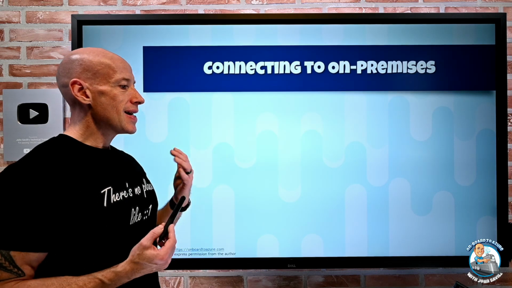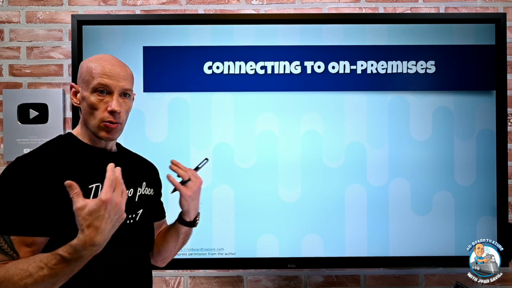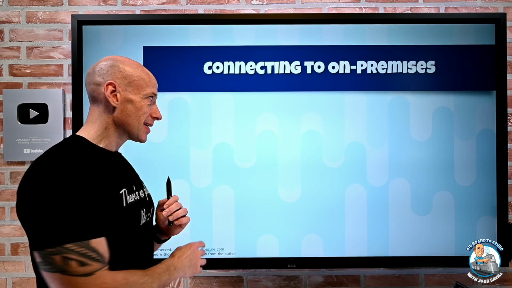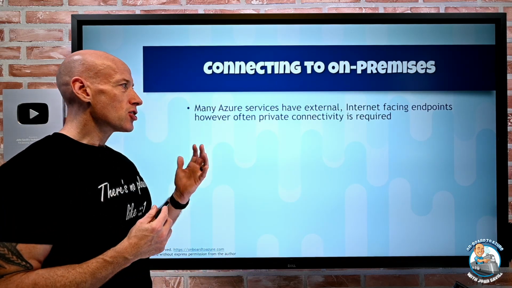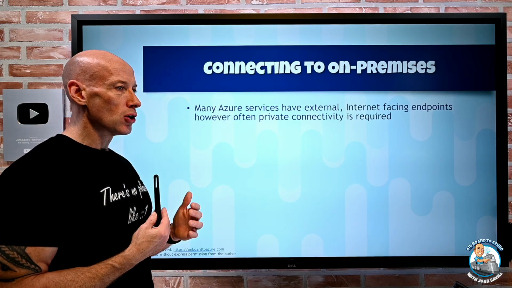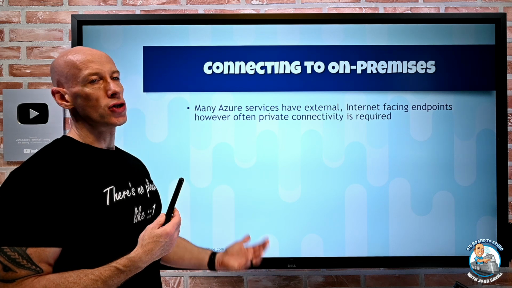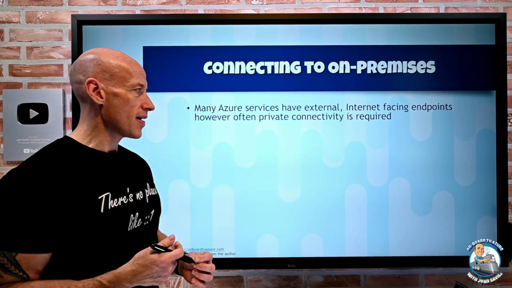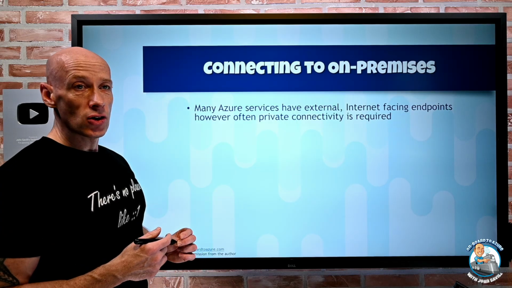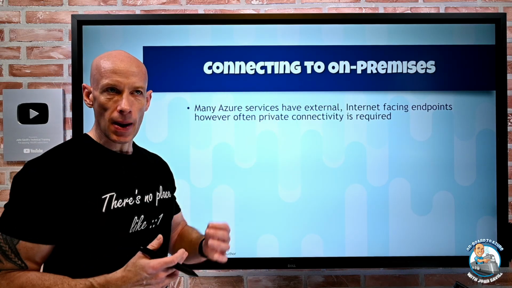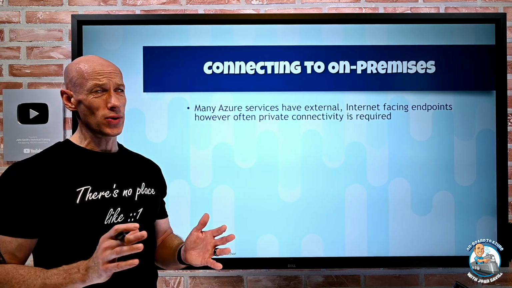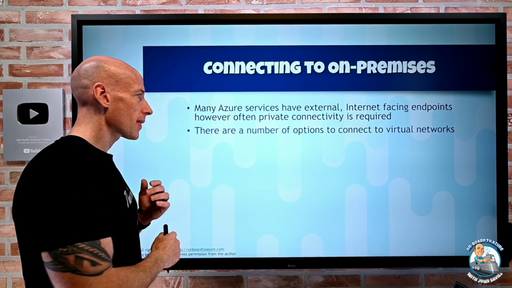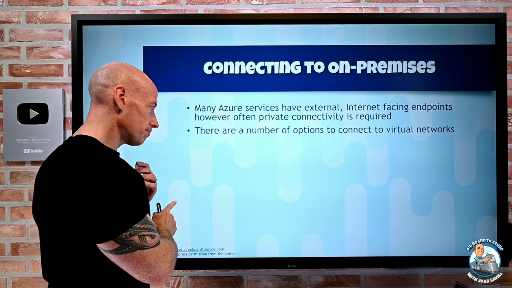Okay. So I think about connecting to on-premises. We have our own locations as well. Maybe we've moved everything to Azure, but likely we have data centers. So many Azure services have external internet-facing endpoints that I could use. Yes, I could connect to the instance level public IP of a VM. Yes, I could connect to my storage account with its public IP addresses, but often I don't want to do that. I'd rather talk over some private connectivity.